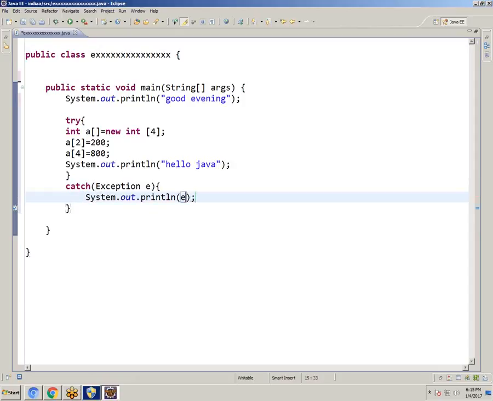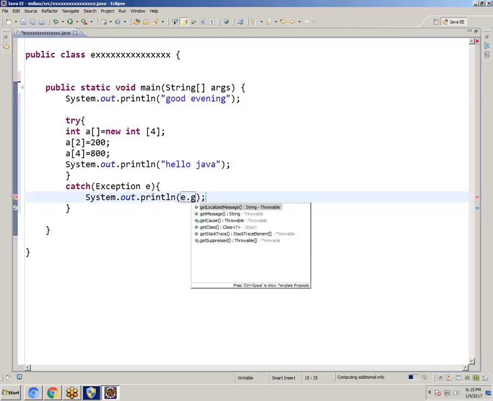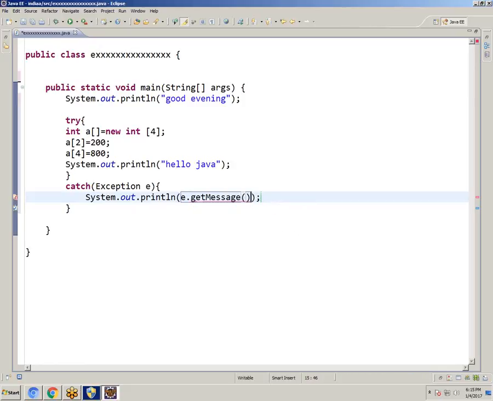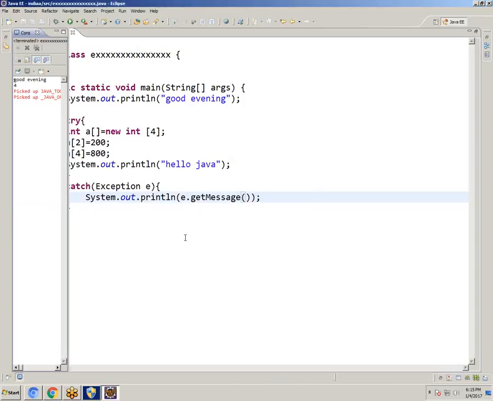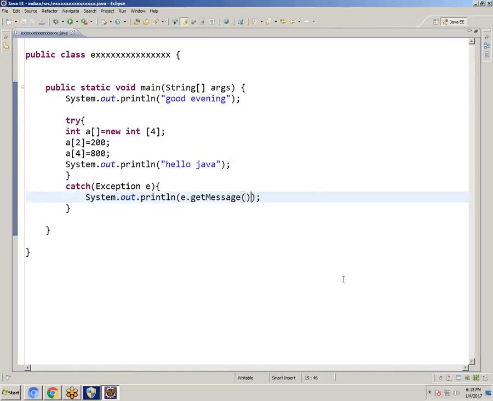So we can write e dot getMessage. What is that error we can get now? Save, click on run. It is showing 4. What is 4? Why is it showing 4? No, I need a clear result on the console. So that time we will use e dot printStackTrace. Now we can get the error.